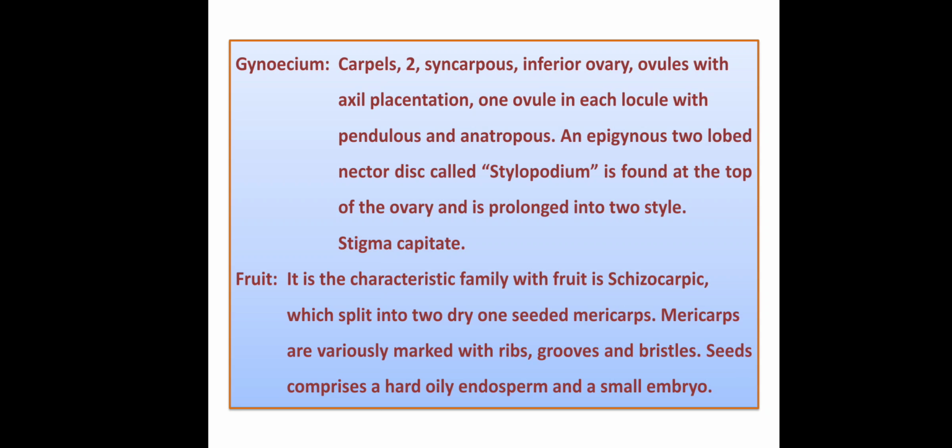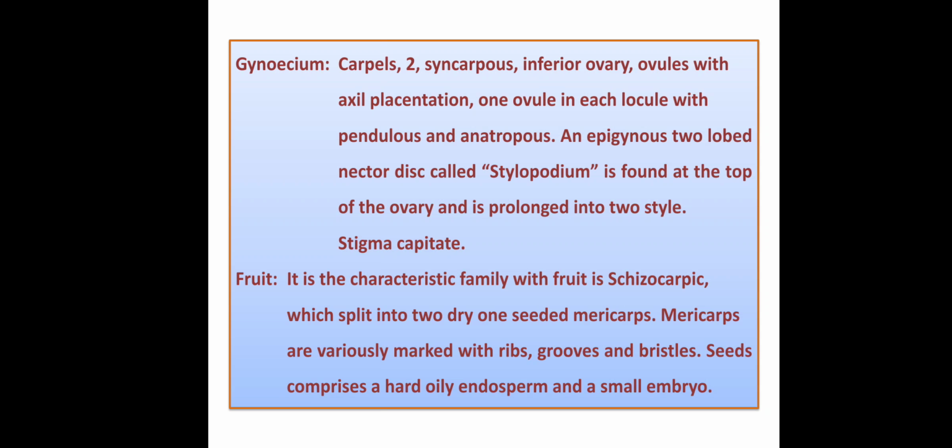It is also one of the most beautiful peculiar characteristics of this family. That fruit is called schizocarpic. The meaning of schizocarpic is that it splits into two dry one-seeded mericarps. Now mericarps are variously marked with ribs, grooves and bristles. So the seeds comprise a hard oily endosperm and a small embryo.